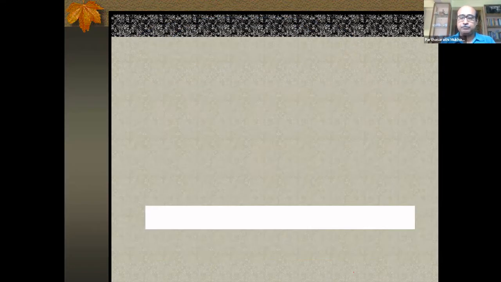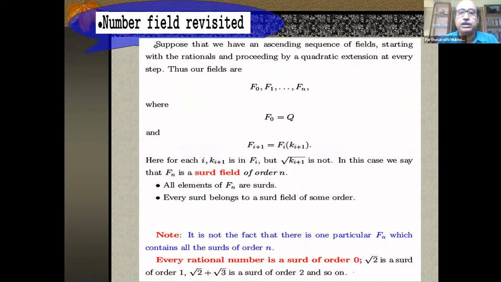This structure is now presented in front of you. F0, F1, F2, on and on and on, Fn, and there is no end to Fn. Fn is not the end point. It just continues. With F0 equal to Q, and this is the formulation of Fi+1. Fi+1 is Fi(root Ki+1), where this Ki+1 is in Fi, but root Ki+1 is not in Fi. That's what I have been talking about for the last 2-3 minutes.